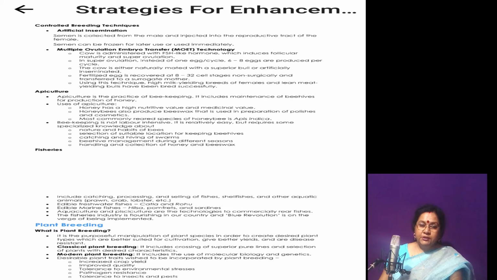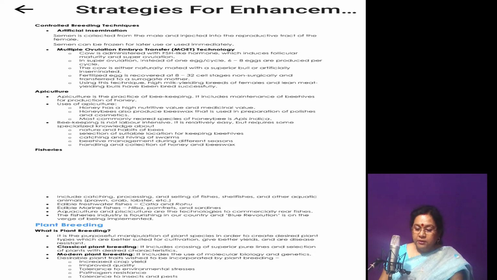Let us discuss plant breeding. Plant breeding is a technique in which better varieties of plant species are obtained which can give better yield. A plant can be disease resistant.